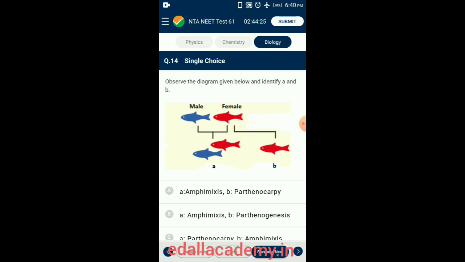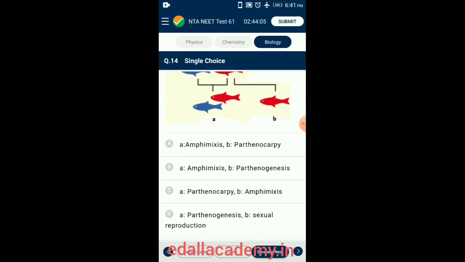It is the development of a new individual from a single gamete without fusion with another gamete. Parthenogenesis is the process of production of offspring from unfertilized eggs, and it is commonly observed among invertebrates. So the answer for this question is option B. A is amphimixis, B is parthenogenesis.